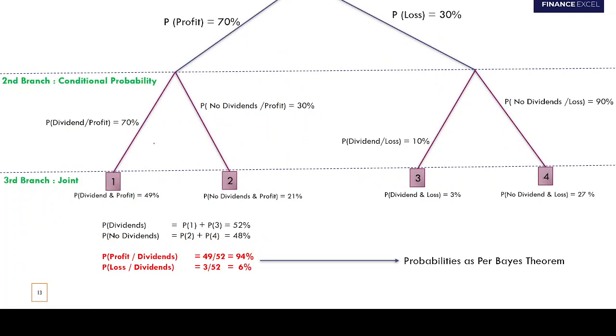The probability that the company will pay dividend given it's making profits is 70%. This is a conditional probability, and this is how you will read it.